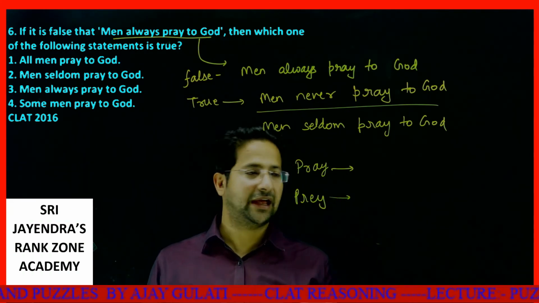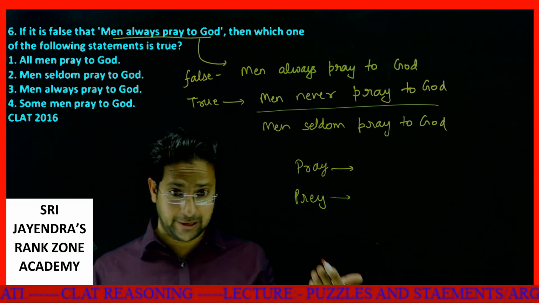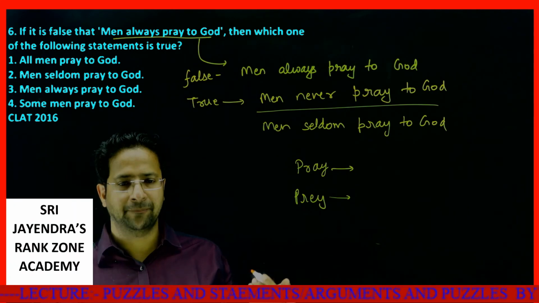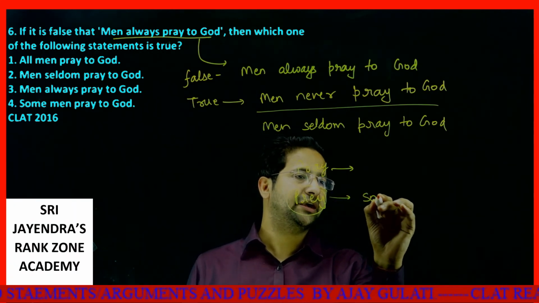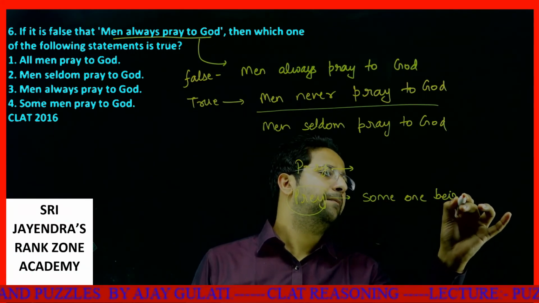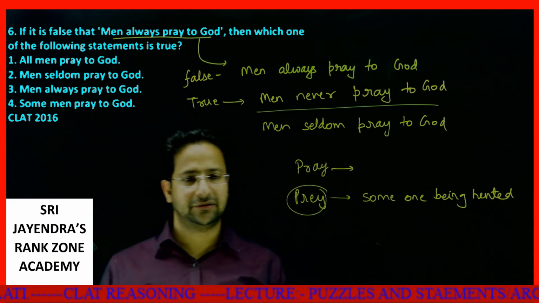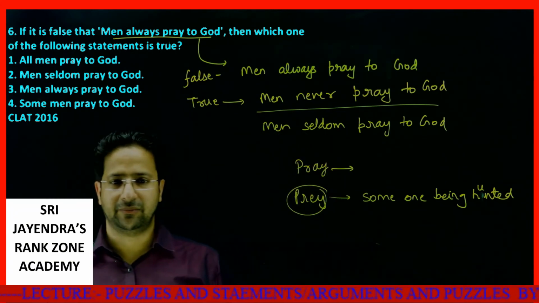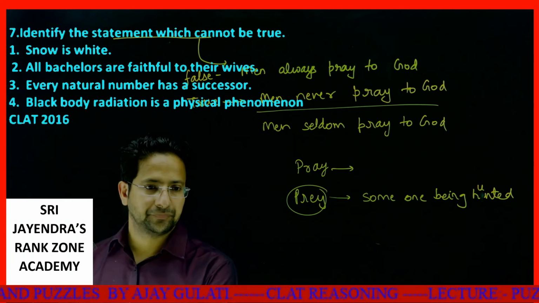This prey is like a tiger hunts its prey. Prey in Hindi is called shikar, if you know. In English, prey is someone who is being hunted.